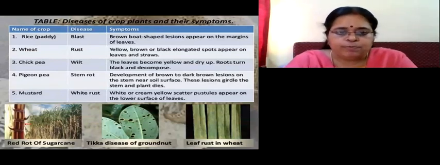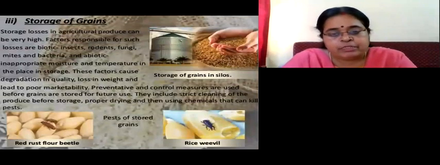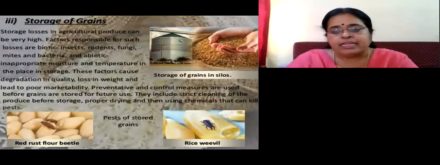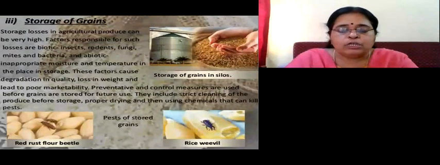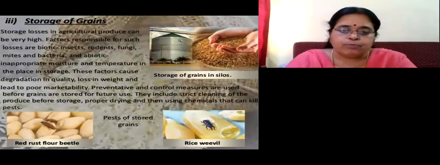Now we go over to our next important topic, that is the storage of grain. You have seen that in the beginning of the chapter, we learned about crop variety improvement. There we learned how to take good variety according to their qualities. We are selecting the variety. Second step, we learned how to produce them, that means crop production techniques. Third, we learned about the crop protection management, means how to protect them.